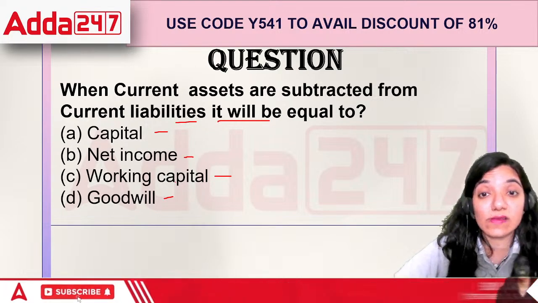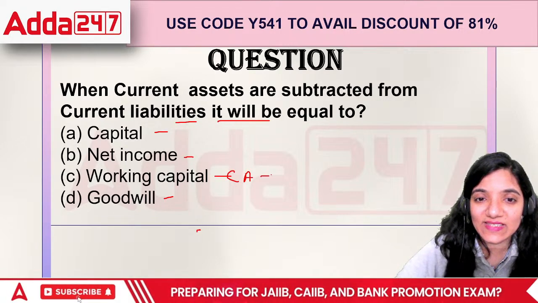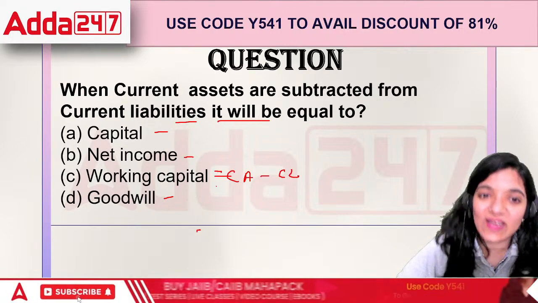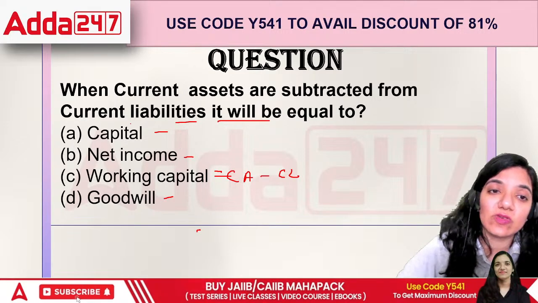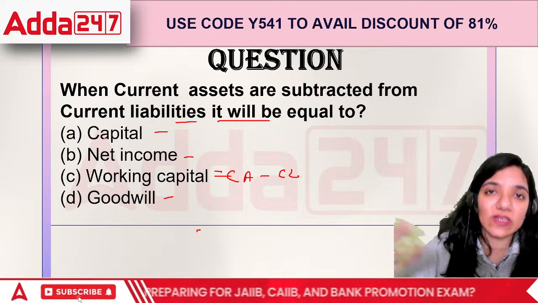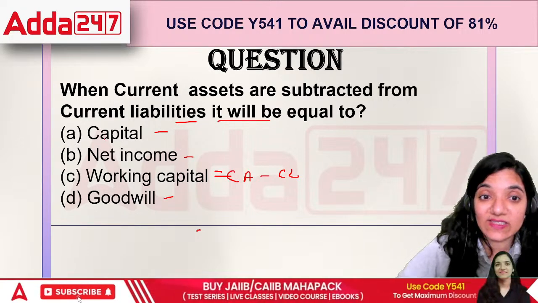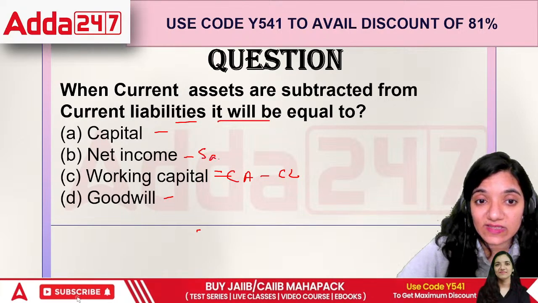When the current assets are subtracted from current liabilities, that is CA minus CL. The formula is for working capital. Capital is basically the money that we invest in the business. Net income is the total income that we earn, right? Income, for example, net sales. Sales minus sales return is net income.